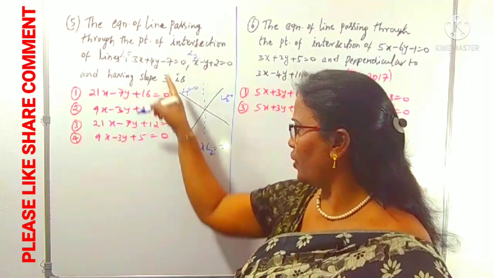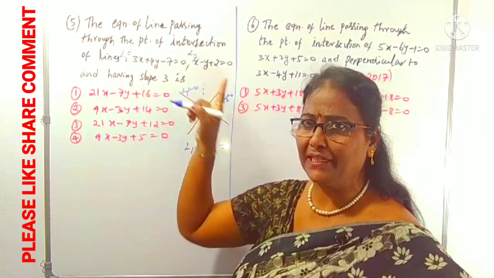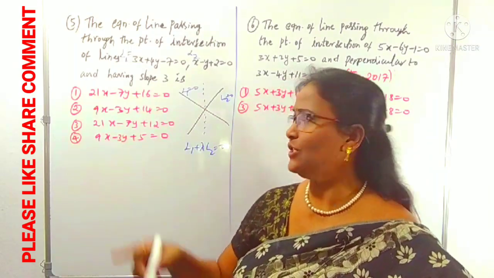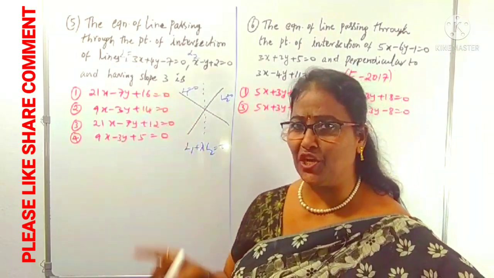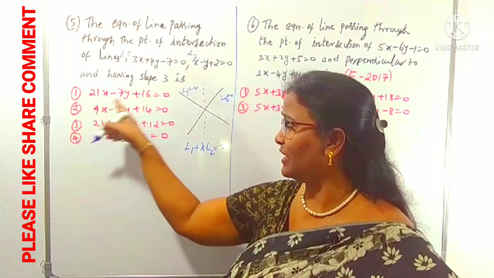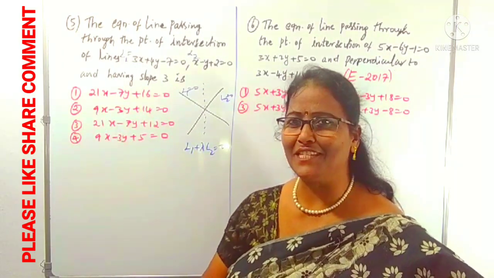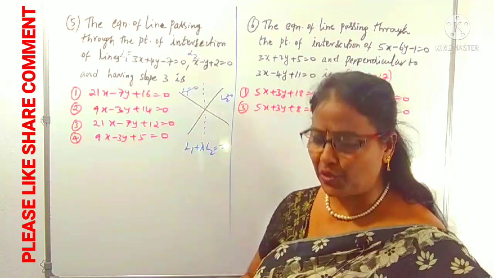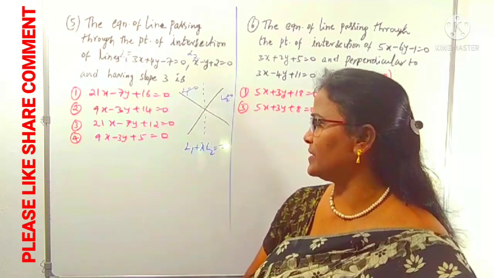And another way you can solve these two lines, we can verify in the options. If there is a repetition, we can think about the slope verification also. Here if you do the slope verification, slope is 3 for every option. Repetition is there, that's why no need to check the slope verification. Just what is the process, the simple tip I am using?